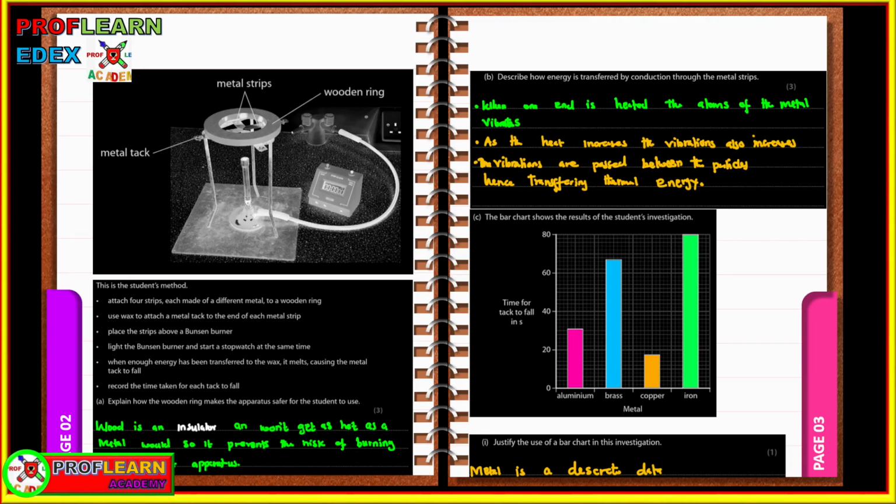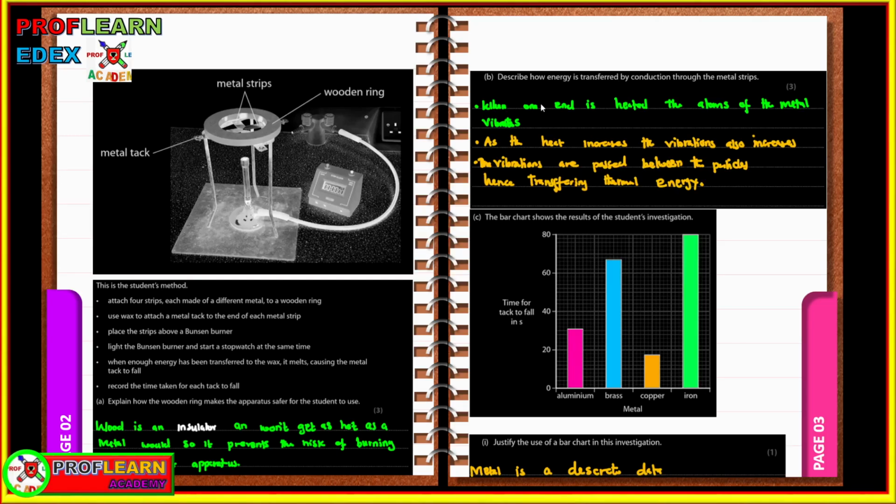So we are given an experiment here, and we can see some wooden ring has been used instead of metallic, and we're supposed to explain why. Wood is an insulator, and it won't get as hot as metals would, so it prevents the risk of burning from the hot apparatus. In order to describe, we need to describe how energy is transferred by conduction through the